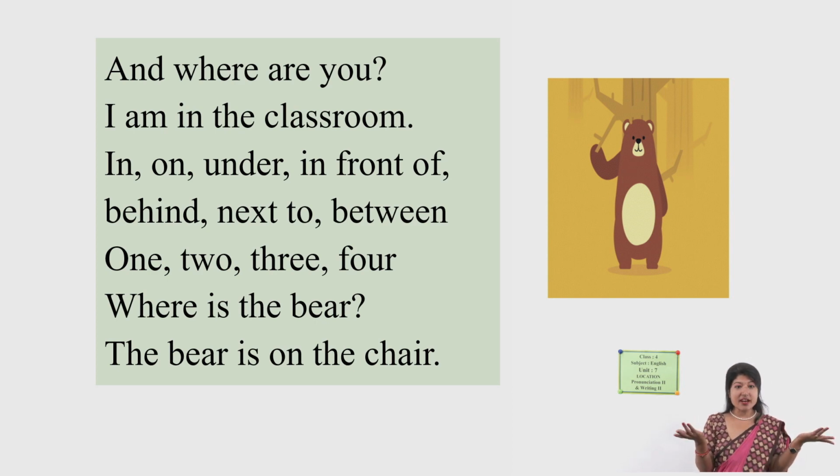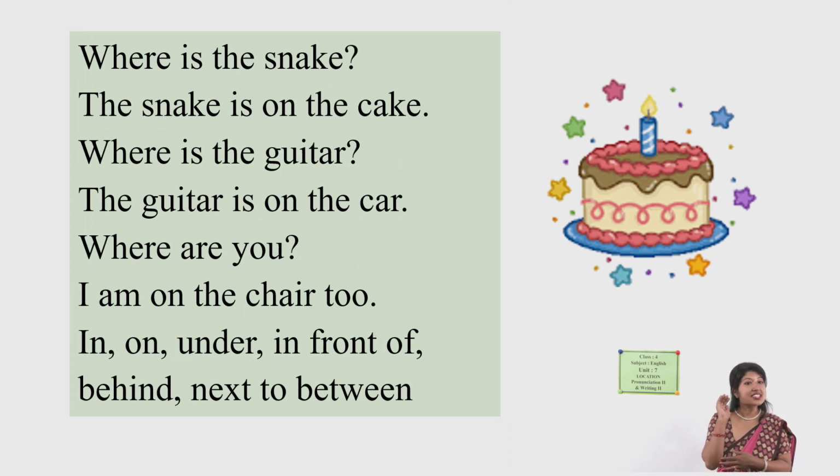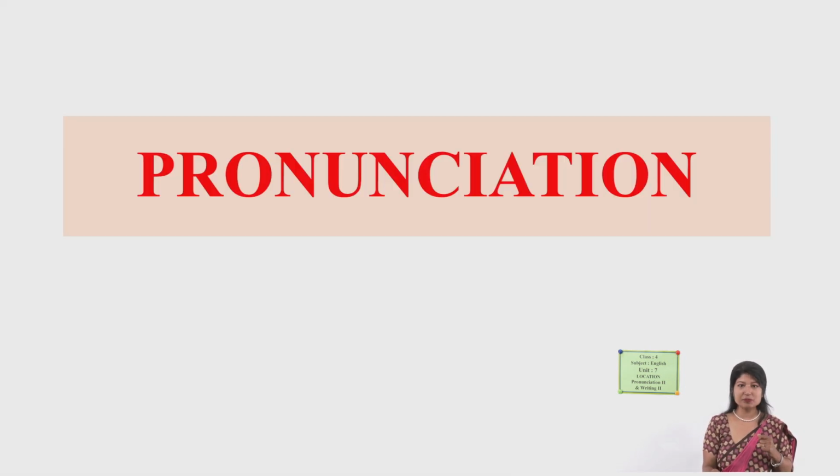Where is the bear? The bear is on the chair. Where is the snake? The snake is on the cake. Where is the guitar? The guitar is on the car. And where are you? I'm on the chair too. In, on, under, in front of, behind, next to, between. Okay, thank you all.